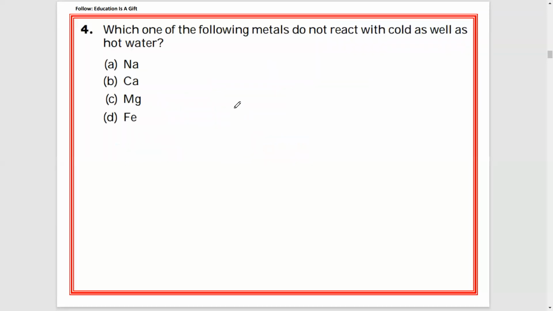Number 4. Which one of the following metals does not react with cold as well as hot water? We know a few metals react with cold water, a few metals react with hot water, and a few metals react with steam. Now, in this, sodium and calcium react with cold water, and magnesium reacts with hot water.